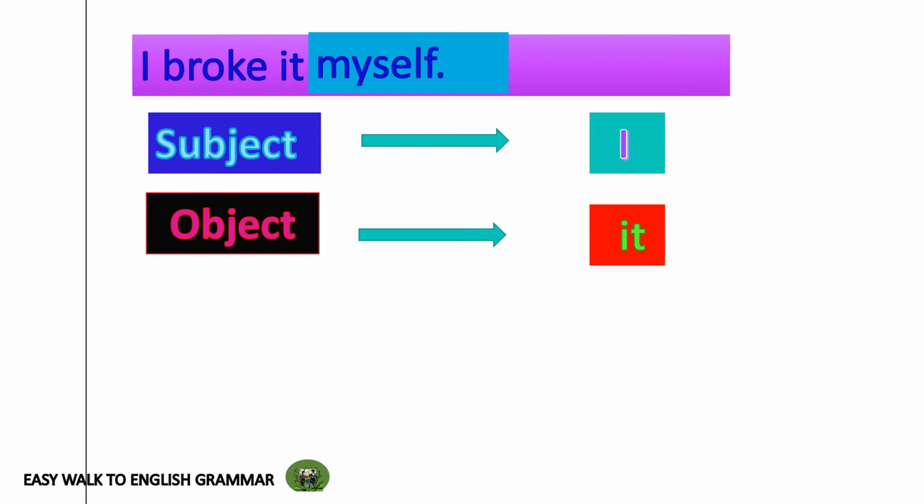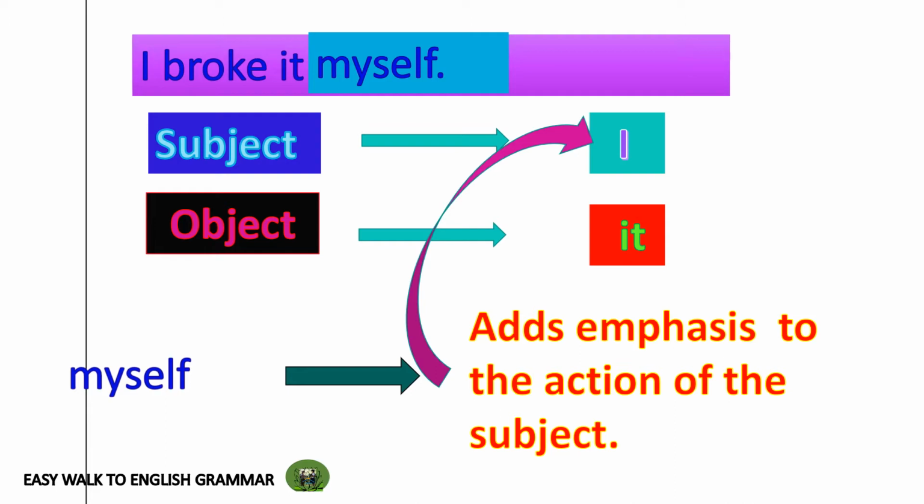So we found out the subject of the sentence, the object of the sentence, and the action, the verb of the sentence. Then what is this myself? We can see that the word myself helps us to understand that the action is done by nobody else other than I. I is the person who did the action. Nobody else did that action. That force is applied with the help of this word myself. So that is the purpose of the word myself.